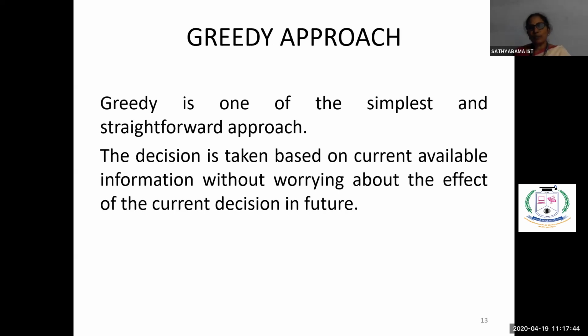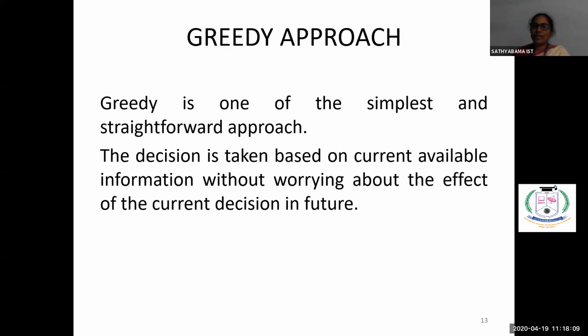Now, if you want to solve a problem, there will be so many constraints. Applying the constraints, you have to see what are the various feasible solutions you are getting. We have to extract all the feasible solutions, and from the feasible solutions, the one which gives the best solution is called the optimal solution. You have to find the optimal solution.